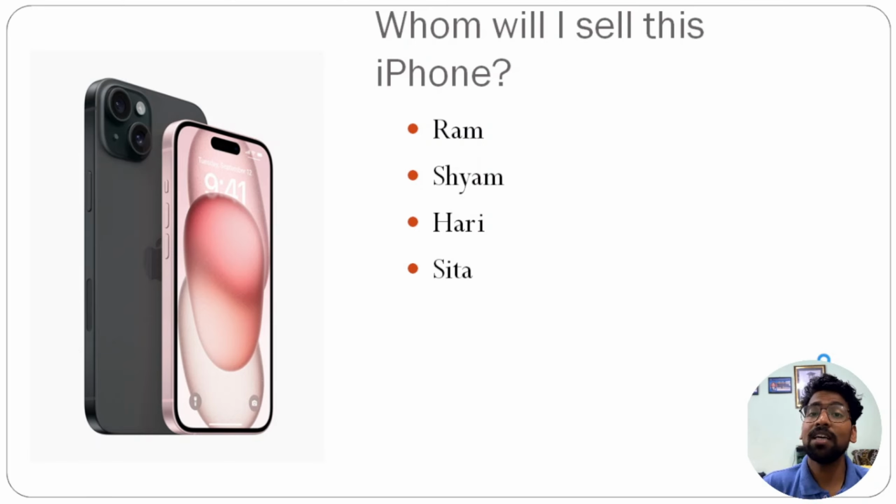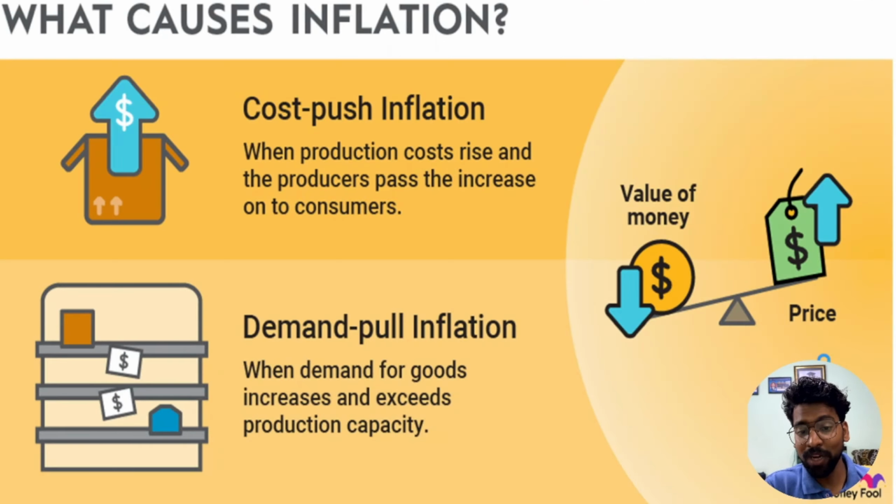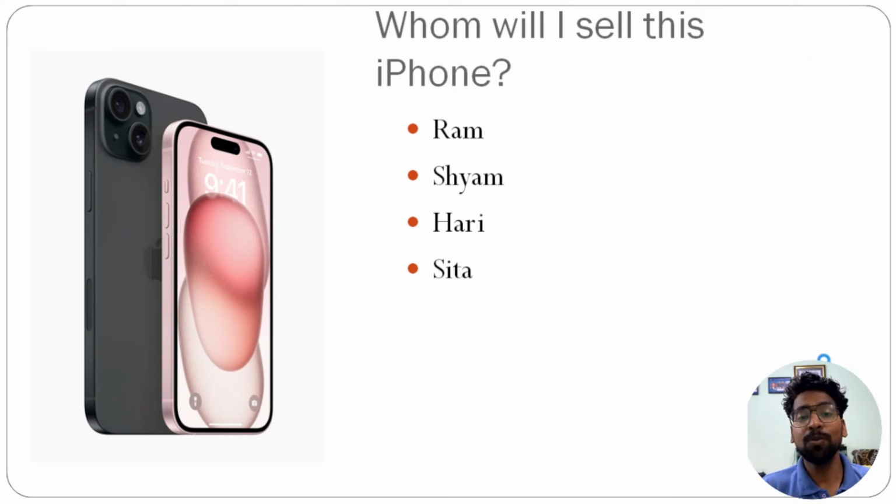I will sell this product to the one who is demanding it at the highest price. So I hope you are able to get demand pull inflation. Demand pull inflation happens because the value for the product is the same, but demand has increased. They are ready to pay higher for it.